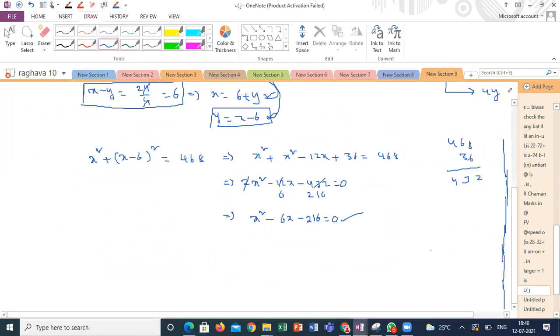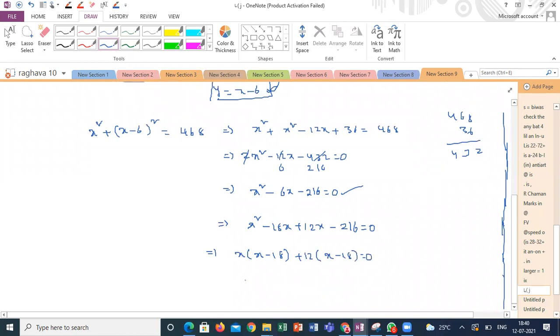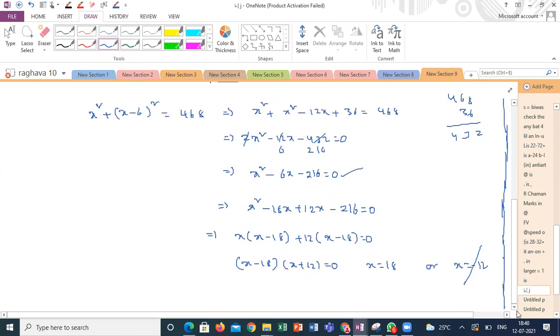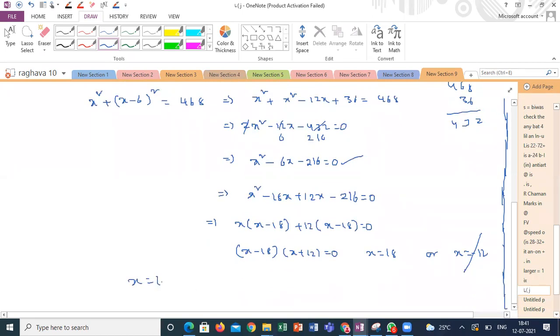What is the split up, guys? x square minus 18x plus 12x minus 216. If I take x common, x minus 18. If I take plus 12 common, x minus 18. So x minus 18 into x plus 12 is equal to 0. x is equal to 18 or x is equal to minus 12. Minus 12 is not possible because it is a side. So x is equal to 18 is one side.